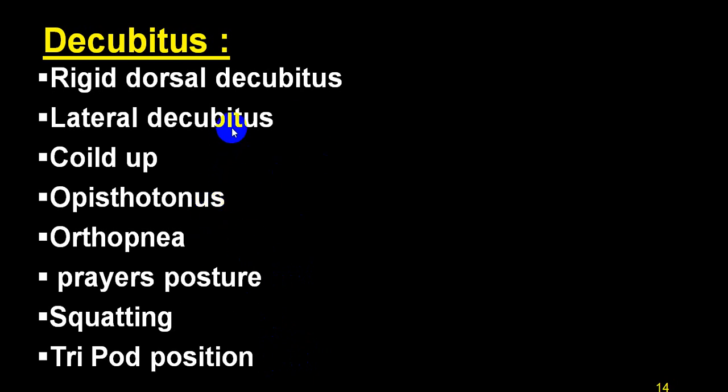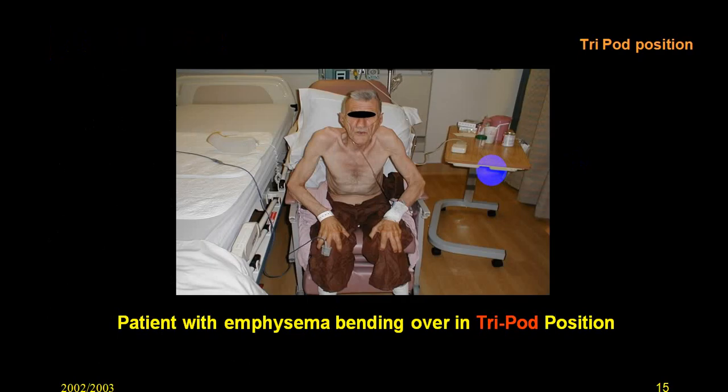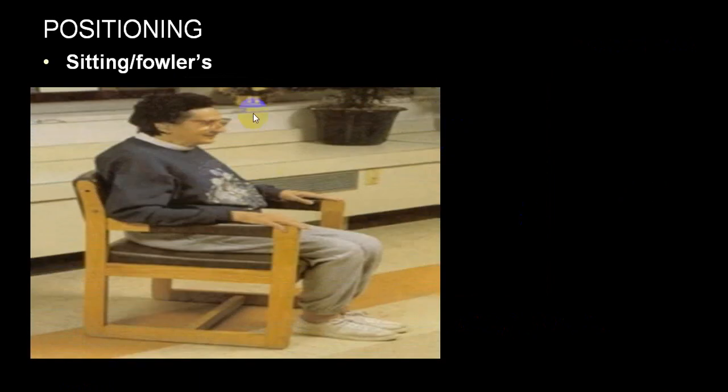Lateral decubitus posture will be quite frequently seen in a person who is having unilateral severe lung disorders like unilateral bronchiectasis, collapse, unilateral fibrosis, unilateral destroyed lung, etc. These are some of the conditions which you can suspect by looking at the decubitus. You can see this is a typical tripod posture, quite frequently seen in a person with emphysema. Then this is a typical Fowler's posture or a sitting posture, again in a person who has got orthopneic posture.